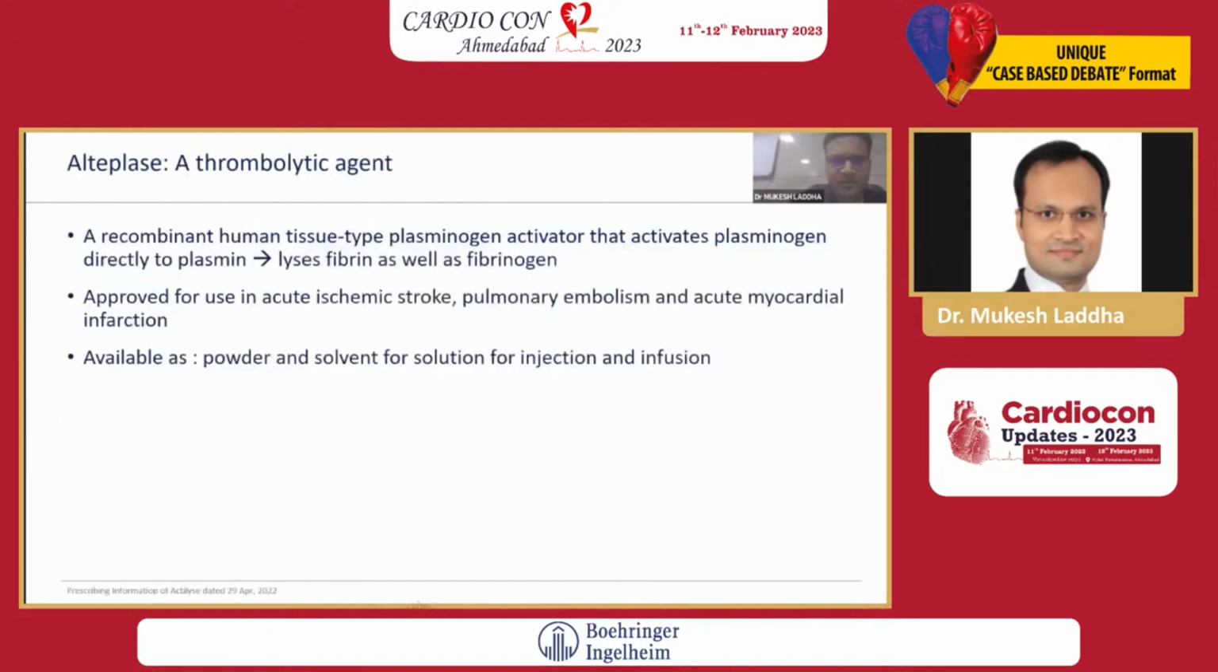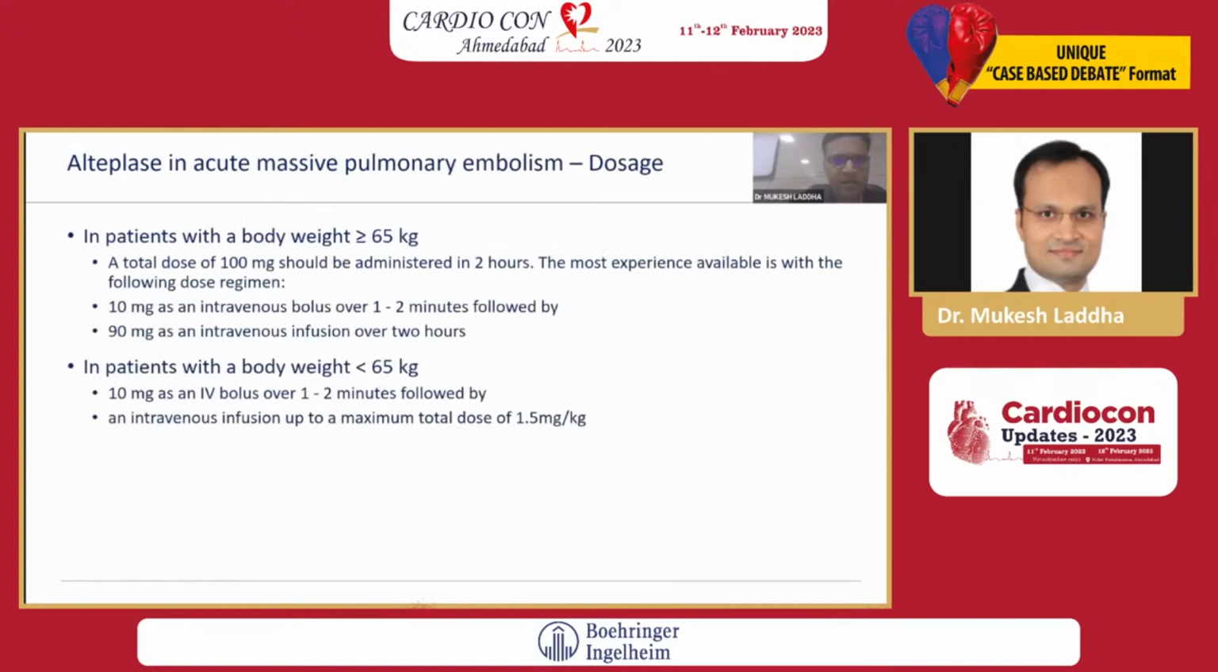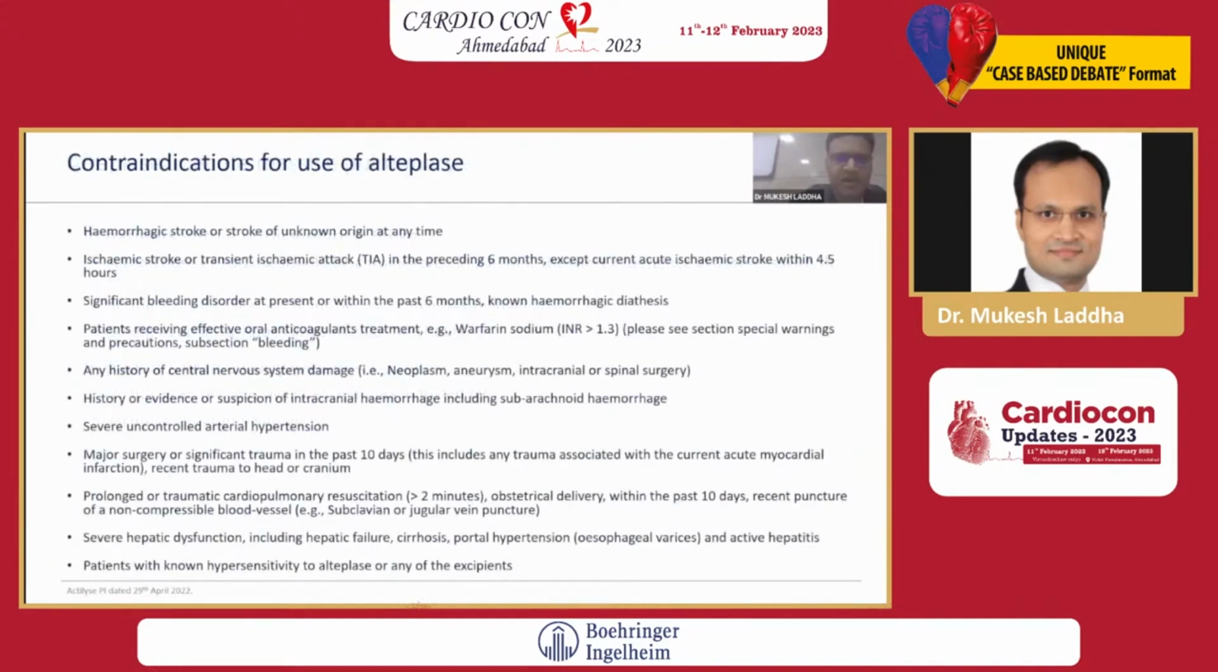Now coming to alteplase, a thrombolytic agent, a recombinant human tissue-type plasminogen activator that activates plasminogen directly to plasmin, lysing fibrin as well as fibrinogen. It is approved for use in acute ischemic stroke, pulmonary embolism, and MI. The dose usually in patients more than 65 kg is a total of 100 milligrams, among them 10 milligrams is given as a bolus and 90 milligrams as an infusion. There are certain contraindications in any kind of thrombolytic therapy. The same is applicable here also.